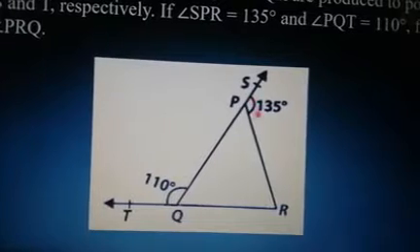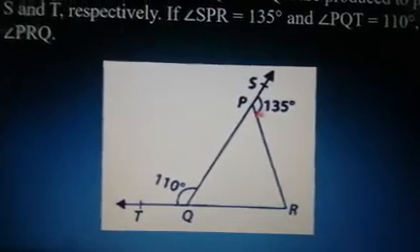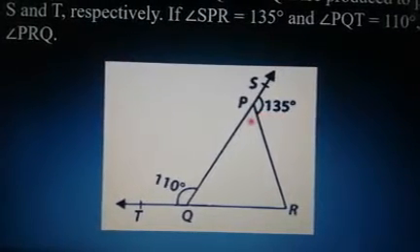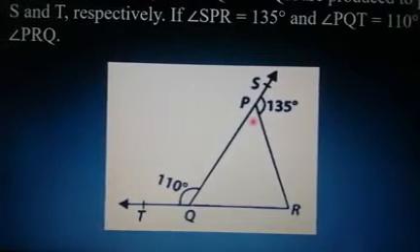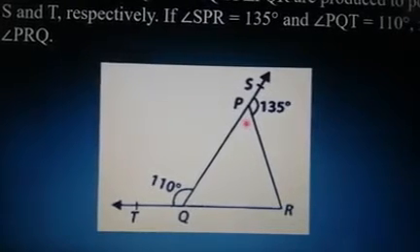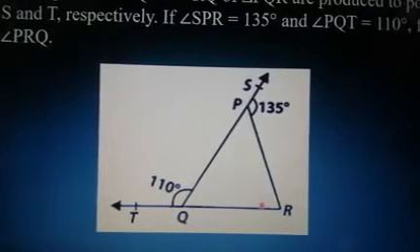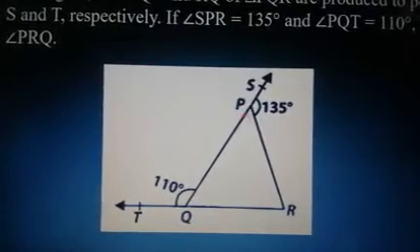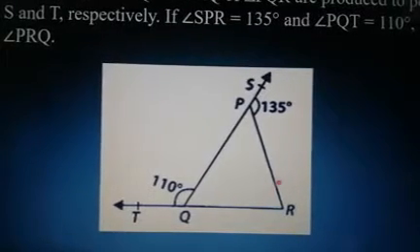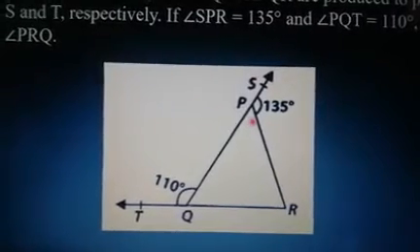Similarly, if this is 135, I'm supposed to find this angle. Again, the sum of these two should be equal to 180 degrees. So if this is 135 degrees, this one should be 180 minus 135, which is equal to 45, correct? So this is 45 and this is 70. So what should be this angle now? You're going to use the angle sum property. That is, angle P plus angle Q plus angle R is equal to 180 degrees. Therefore, angle R will be equal to 180 minus 70 minus 45. That is the first method.